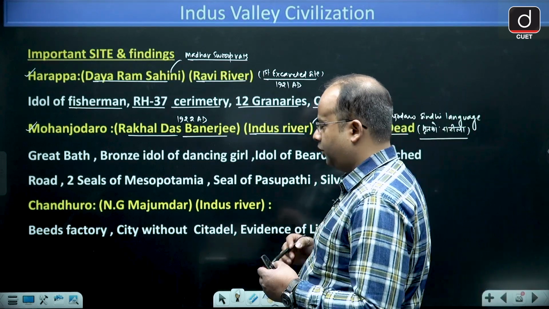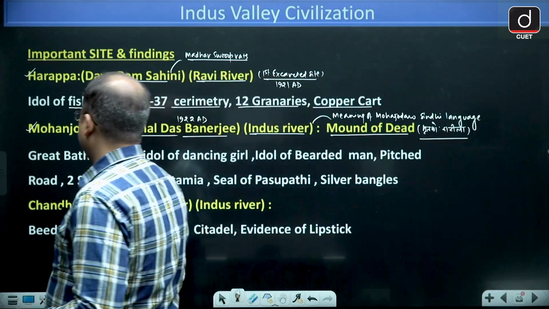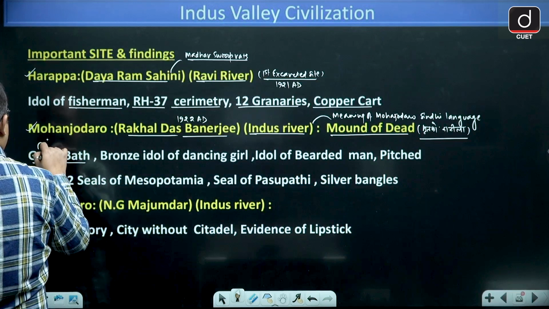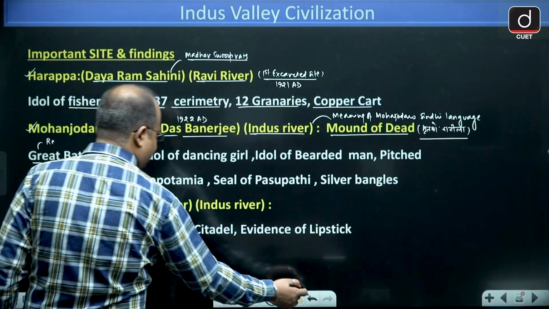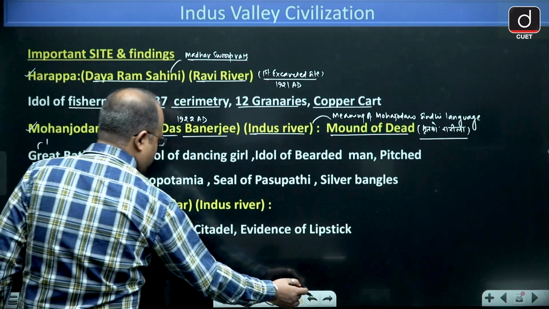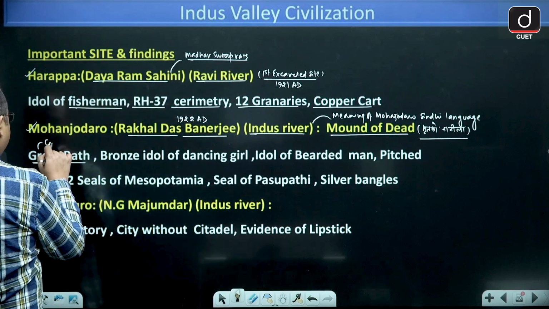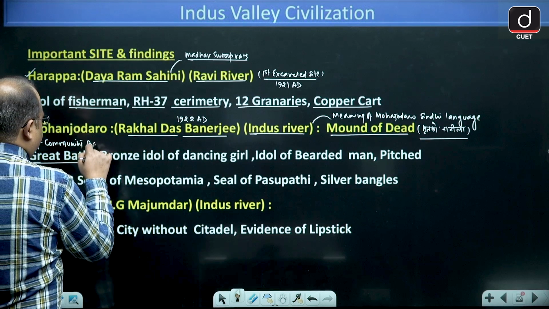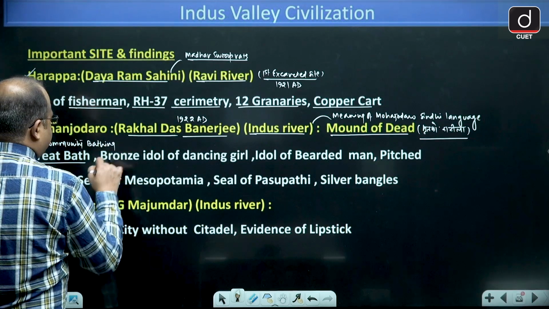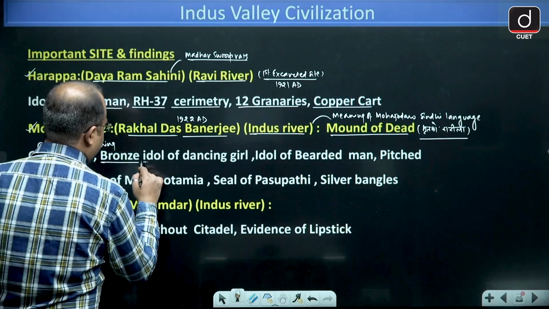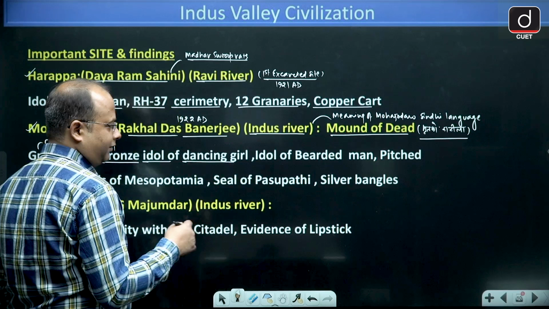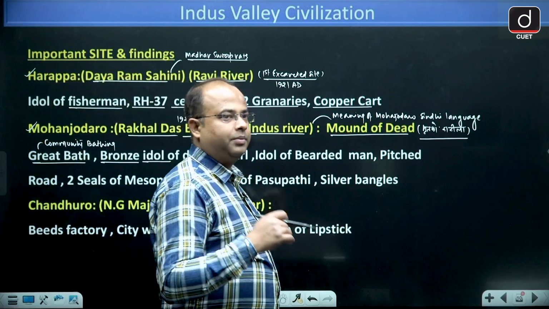And what have we found? We have found the Great Bath. The Great Bath might have been used for religious purposes, for community bathing. Then a bronze idol of a dancing girl, that symbolizes that dance was the favorite pastime of the people of Indus Valley.